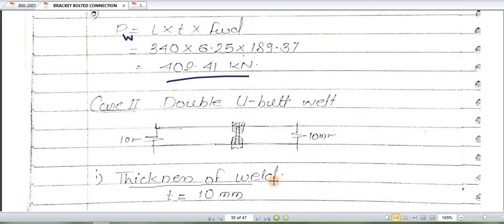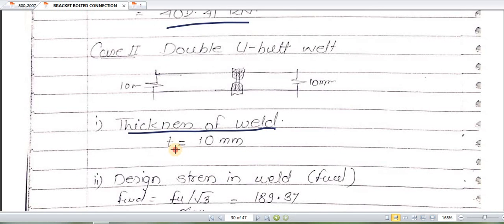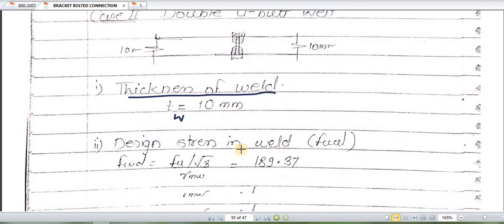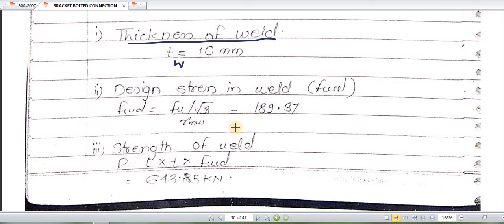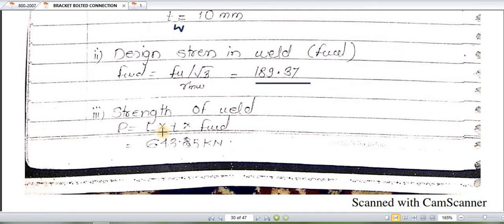How to find out the thickness of weld? The thickness of weld for double U is directly the thickness or minimum thickness of plate, but here both the plates are of 10, so the minimum thickness TW, the thickness of weld, is 10 mm. Design stress in weld FWD, the same formula is there, nothing changes, so 189.37. Strength of weld is L into T, so length 340 is given, thickness 10 we have to take, and FWD we are directly taking 189. After multiplication it comes to be 643.85.